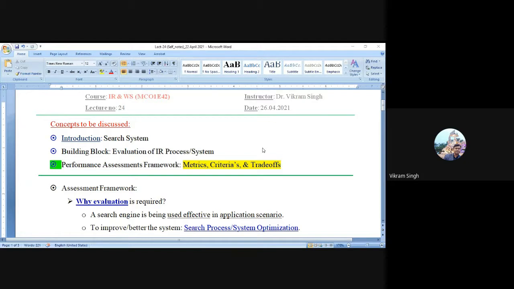In the case of unit testing, we can test each and every component's performance as a unit. We can test the text extraction part, and we can test the indexing process and its efficiency. So as a search system designer, if you are going to perform unit testing, you can evaluate the performance and efficiency of each and every component of the search system. That's what you can do, right?